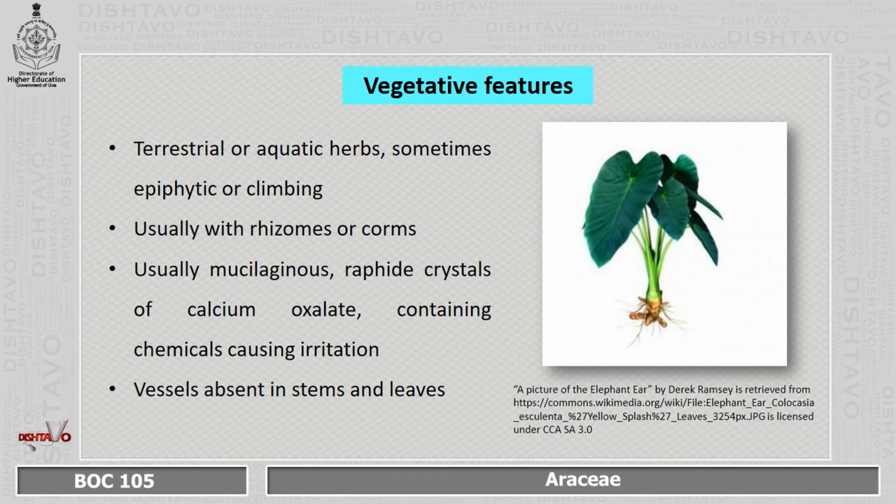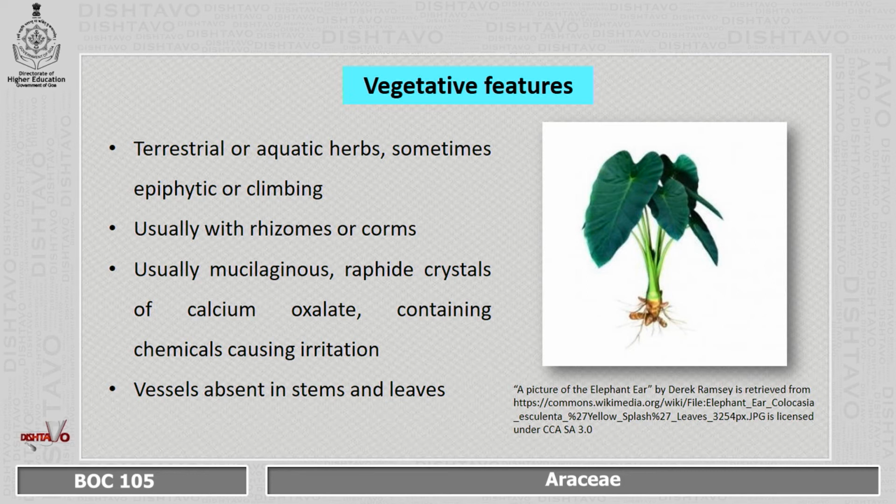Let us look at the vegetative features. They are either terrestrial or aquatic herbs, sometimes epiphytic or climbing, usually with rhizomes and corms that are also helping in the vegetative propagation of the plants. Usually mucilaginous, raphide crystals of calcium oxalate are seen in these members which contain chemicals that cause irritation.